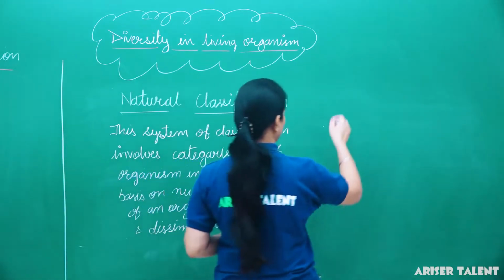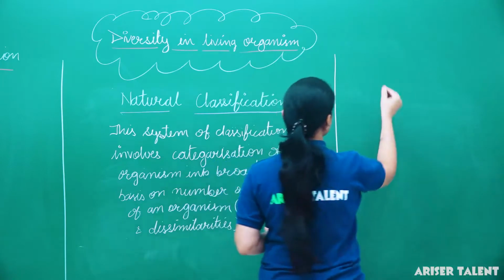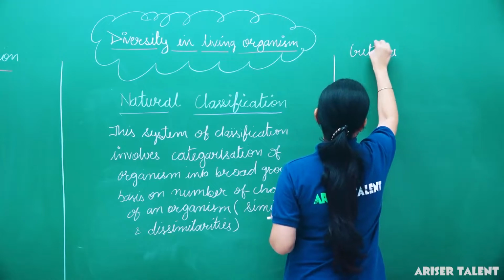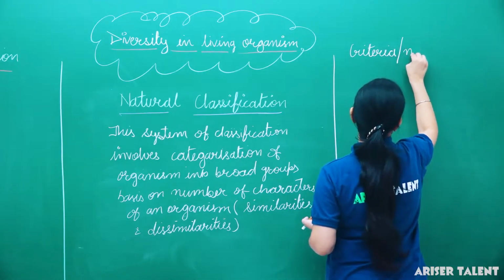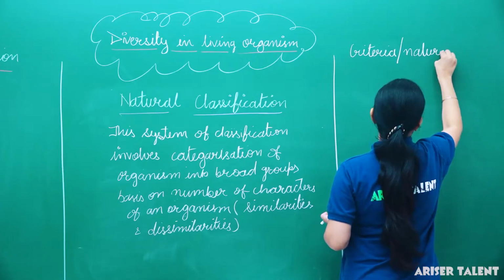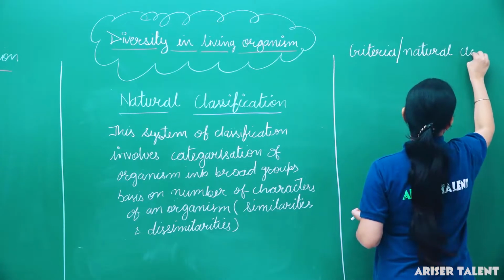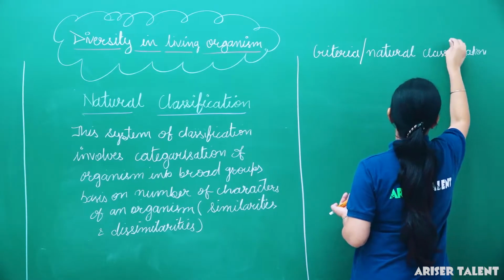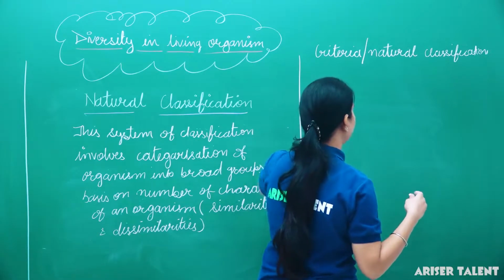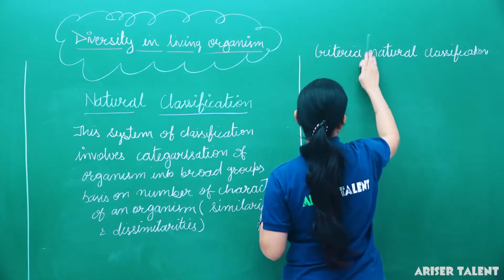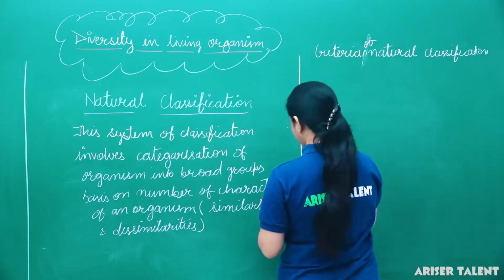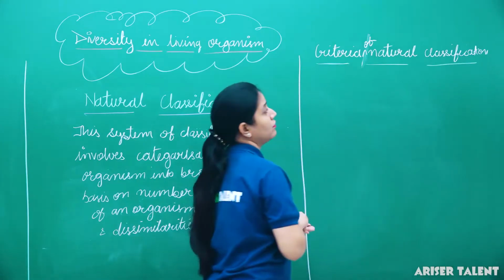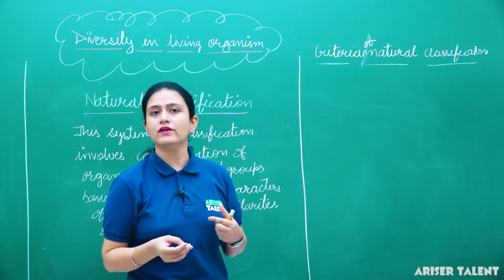Okay, so here we can say what were the criteria of natural classification. What were the features on which the natural classification of an organism was done?